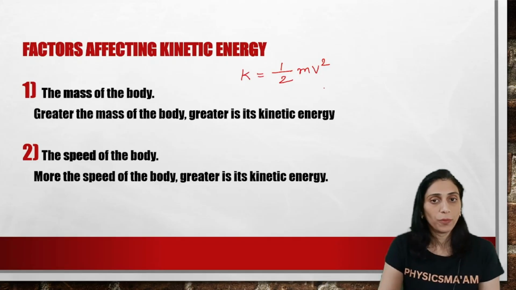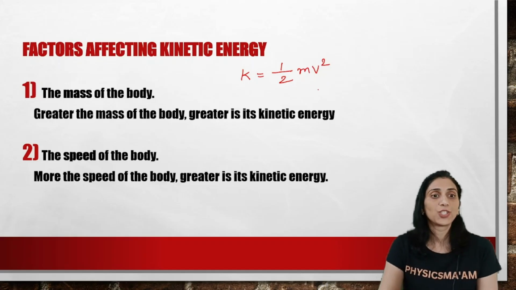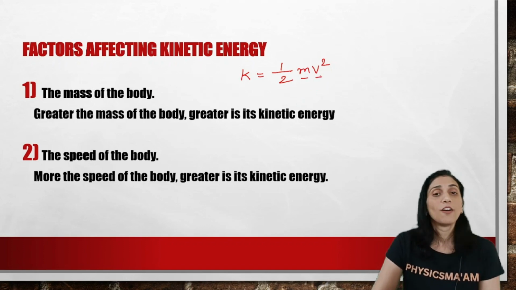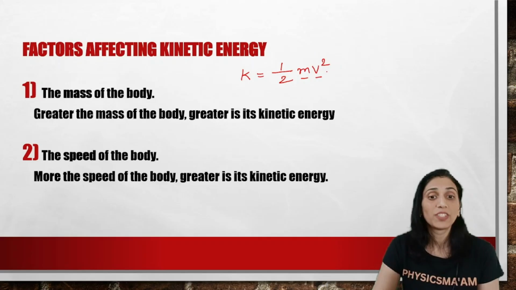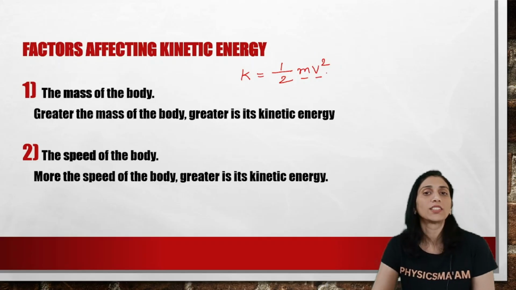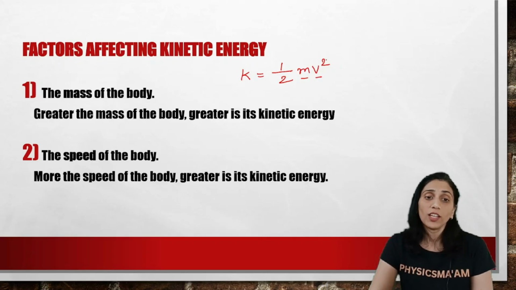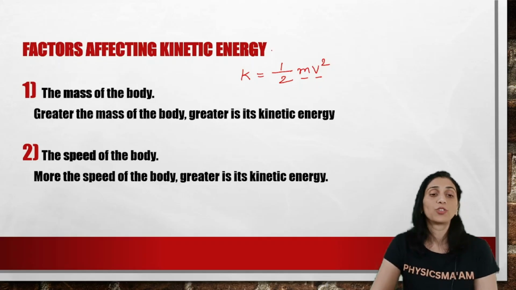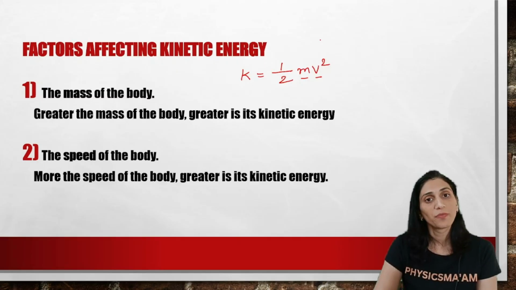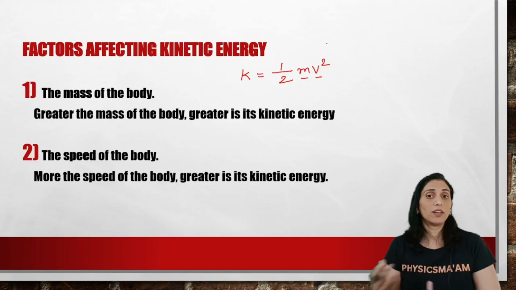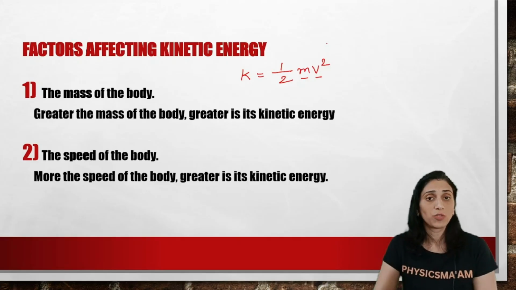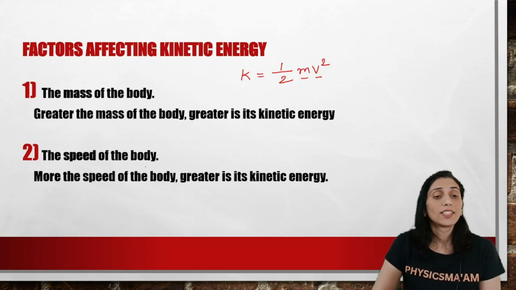Now looking at the formula, can we find out the factors which affect the kinetic energy? Yes. We have two factors here. First is the mass of the body, the second is the velocity or the speed of the body, right? Looking at the formula, we can make out if the mass is greater, of course the kinetic energy is going to be more, isn't it? Similarly the velocity is also in direct proportion, right?